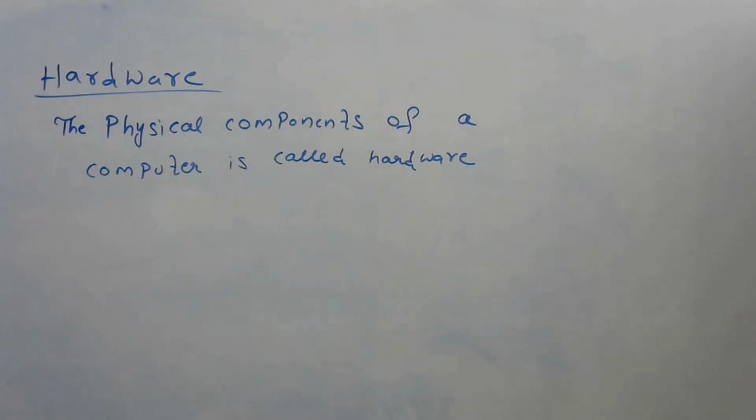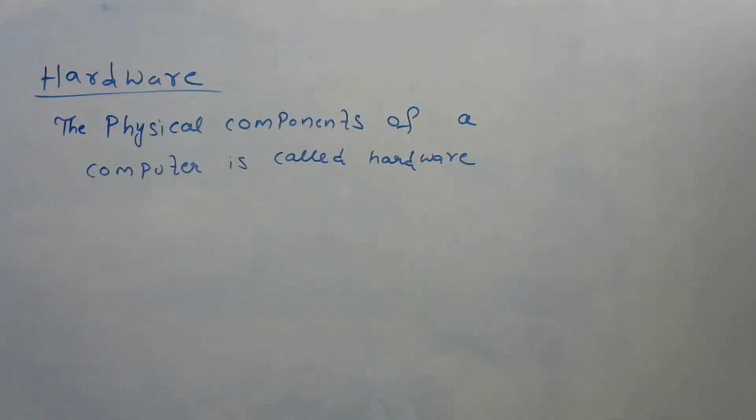Physical components. Now this is a definition of hardware. Simple definition: the physical components of a computer is called hardware, right? Physical means which you can see.